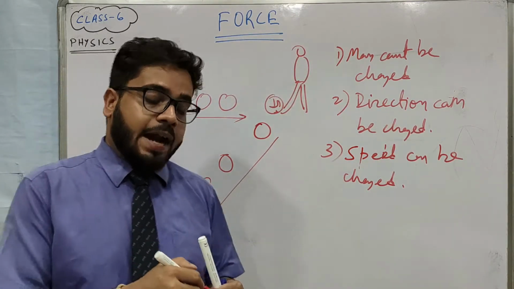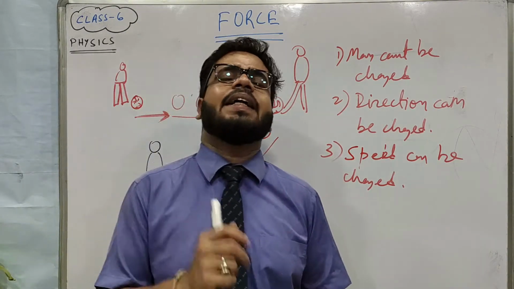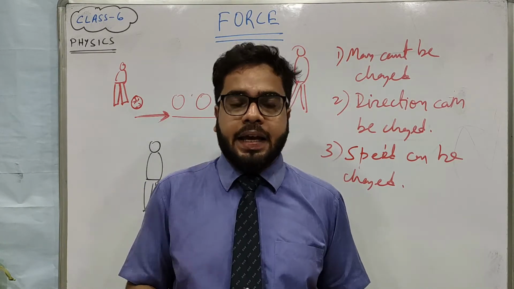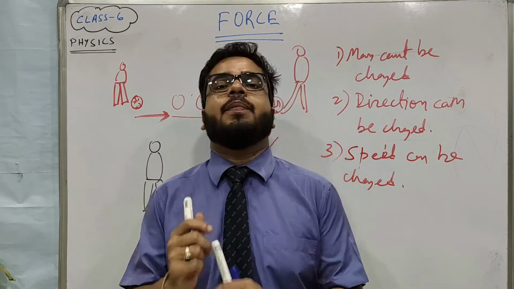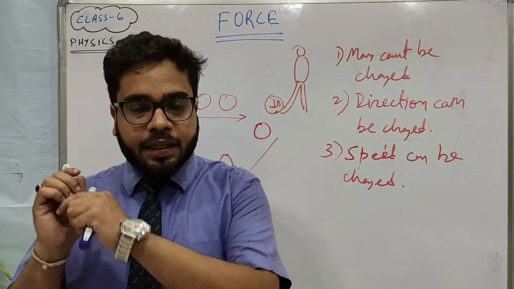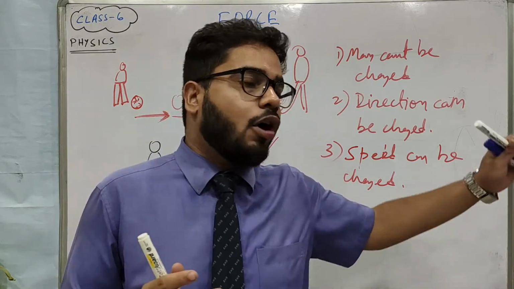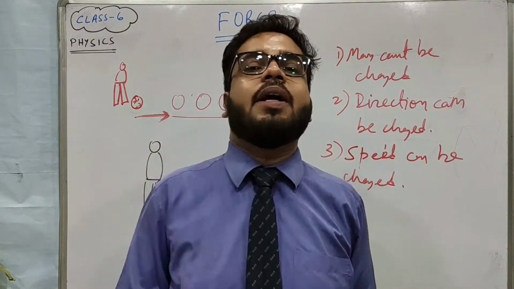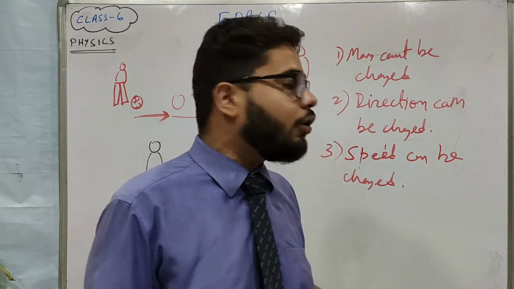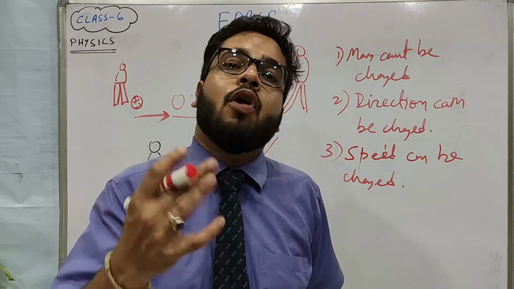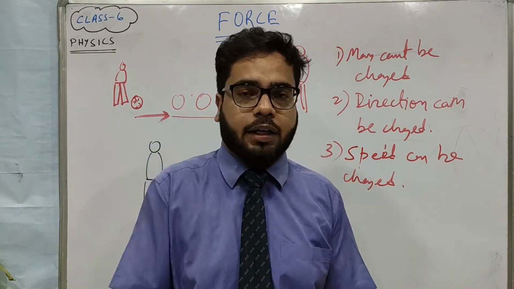So, I have given you the example of football. Now who all love to play cricket? At times what happens, suppose a fast bowler is bowling and has released the ball very fast, and the batsman is also very good. He plays a square cut. Then what will happen? The speed of the ball may increase, because already some speed was there when the bowler released the ball. But after hitting it with the bat, the batsman can give more force to it. So the speed of the ball can be more. So speed can be changed, we understood that.